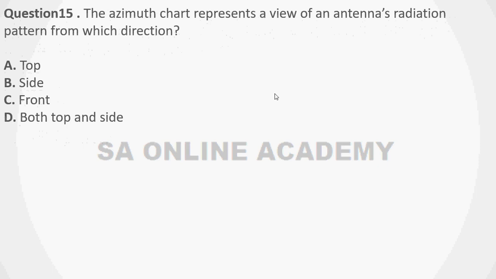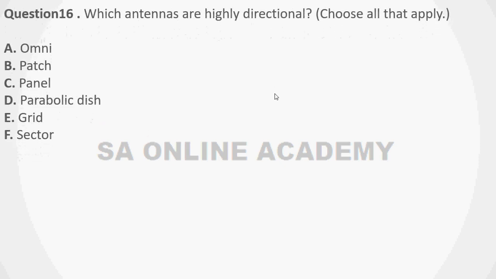Next question. Question 15. The azimuth chart represents a view of an antenna's radiation pattern from which direction? A top, B side, C front, D both top and side. So I hope you already know azimuth and elevation charts, so you also know the correct answer. Question 16. Which antennas are highly directional? Choose all that apply. So we discussed this as well. There are three types of antennas: omni, semi-directional and directional. Choose the appropriate highly directional antenna types here.